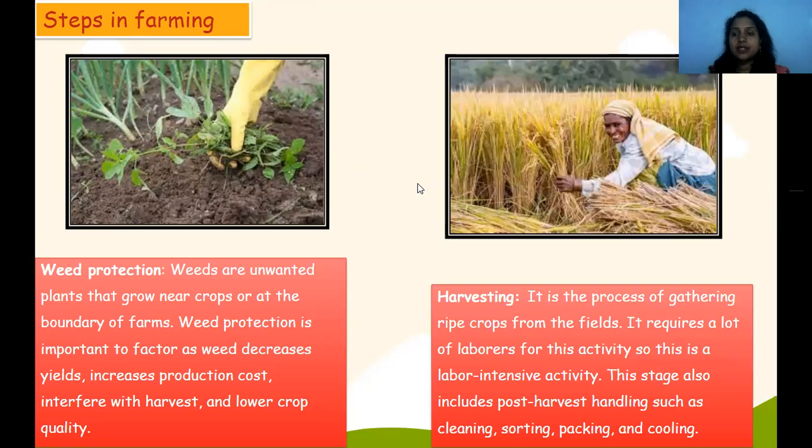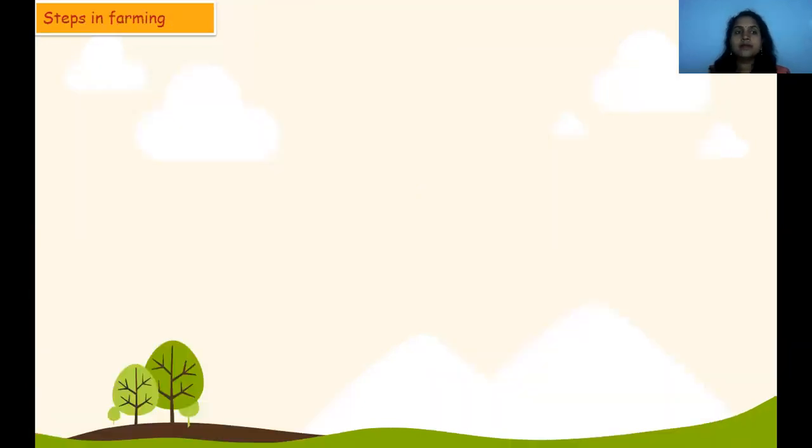Then after that, harvesting. When we see that the crops are ripened, then harvesting. It is the process of gathering ripe crops from the field. It requires a lot of labor, a lot of effort. This labor intensive stage also includes post harvesting handling. That means we have to properly harvest the fruits when they are ripe. We have to harvest the crops.